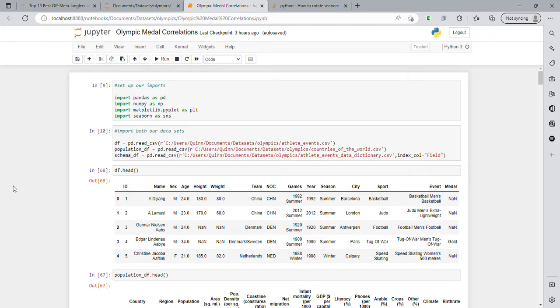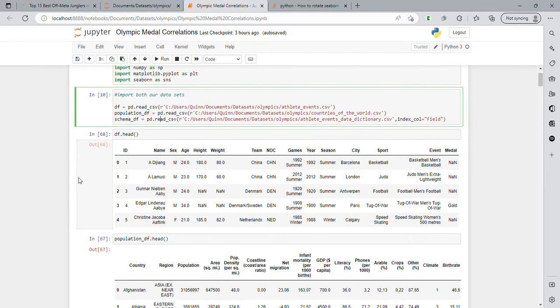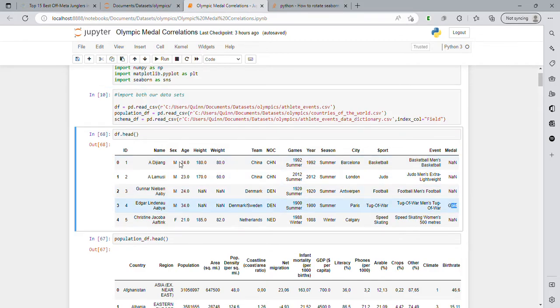So the first block here is just importing libraries that we're going to use, and then our second block is importing our data through CSVs. And so our first table here, just a snippet we can look at, is our Olympic medal data. You can see we have name, sex, age, height, weight, and then notice we have team name, which is usually the country, and then NOC, which is the National Olympic Committee's code, and then at the very end we have the medal, and NaN stands for not a number, or basically no medal, and right down here we have a gold medal entry.